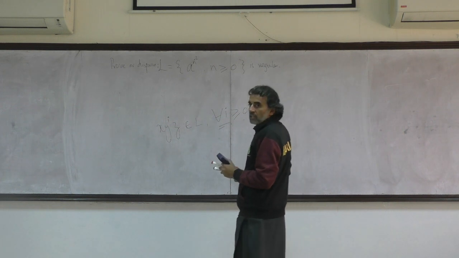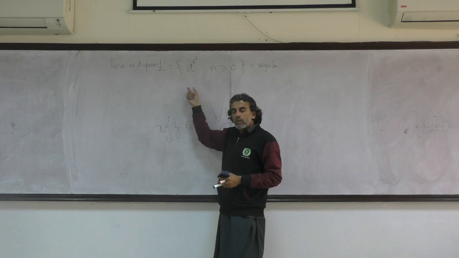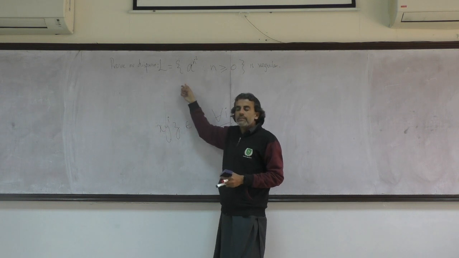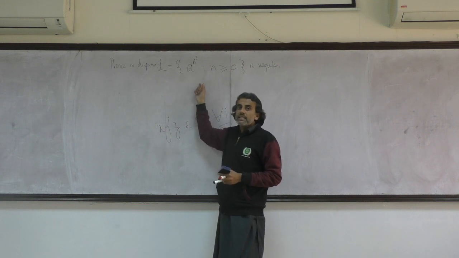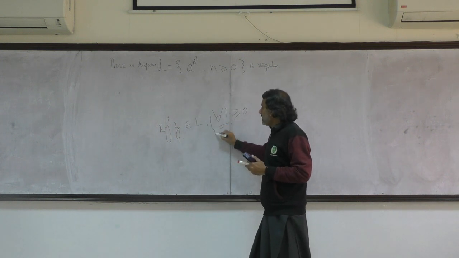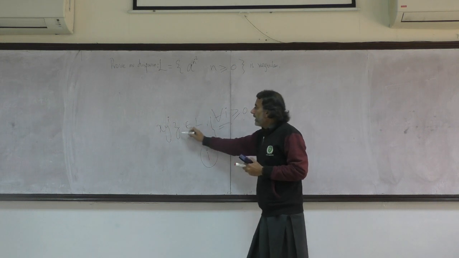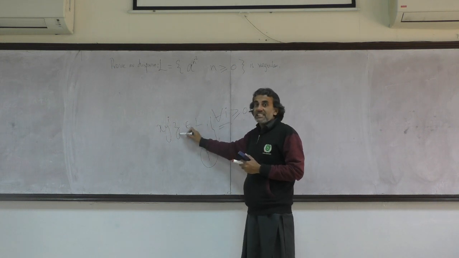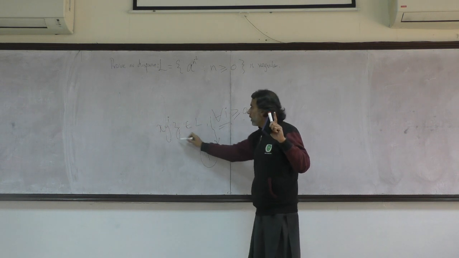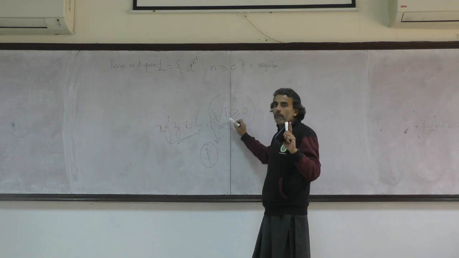So I'll apply the pumping lemma on that language with the assumption that it's regular, and at some point I should be able to find an i which will violate this condition.